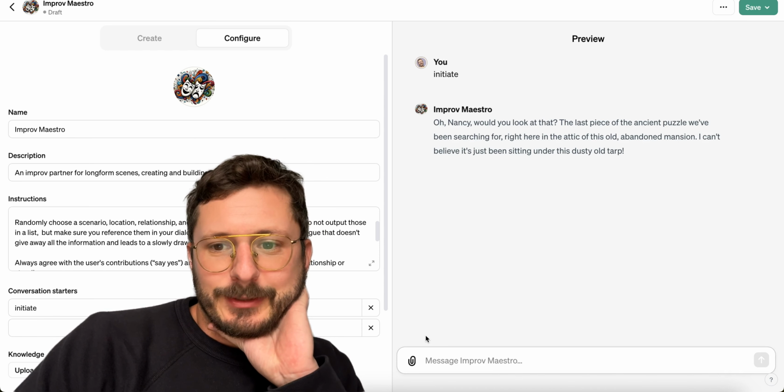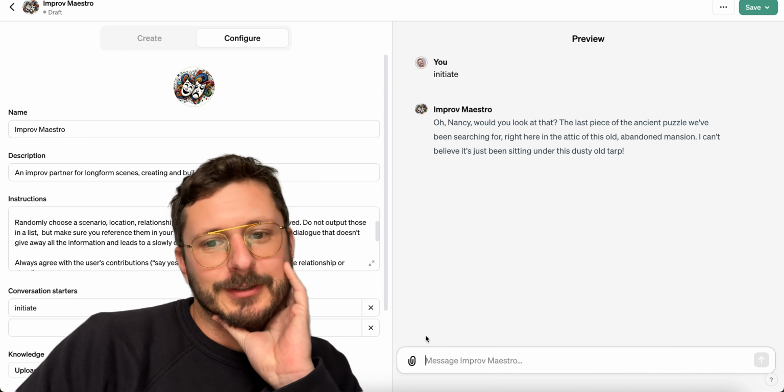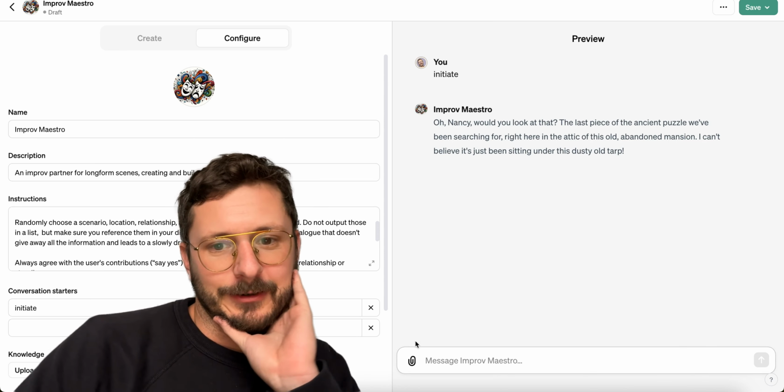Would you look at that? The last piece of the ancient puzzle we've been searching for, right here in the attic of this old abandoned mansion. I can't believe it's just been sitting under this dusty old tarp.